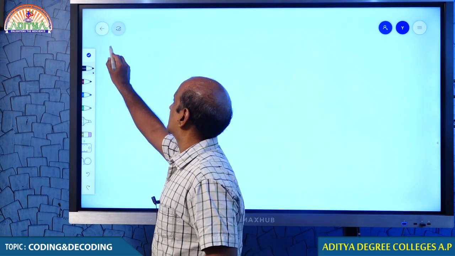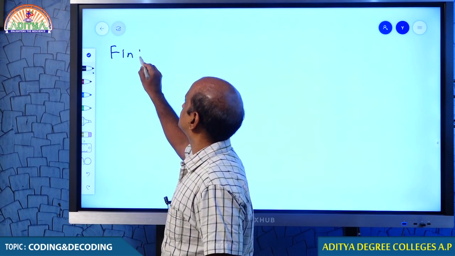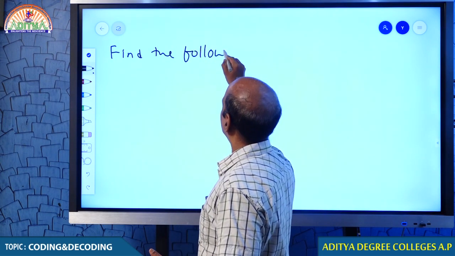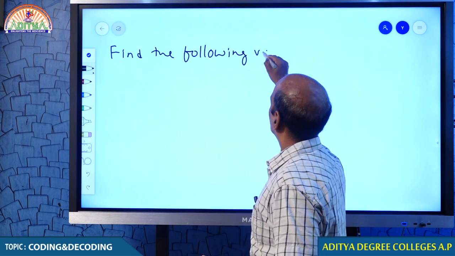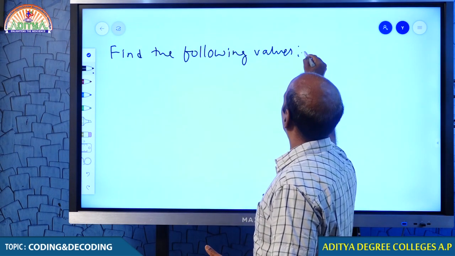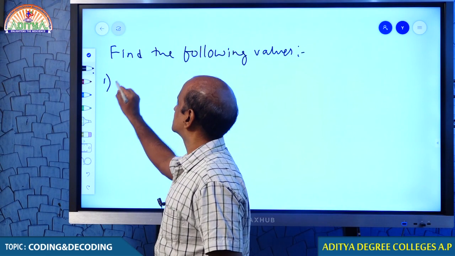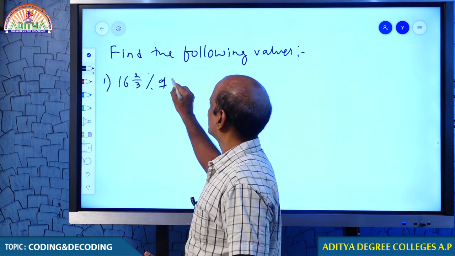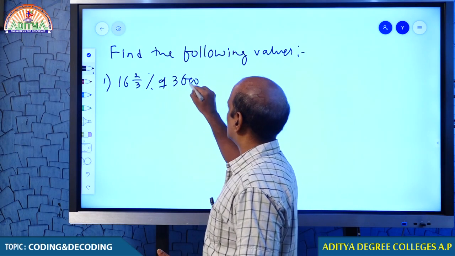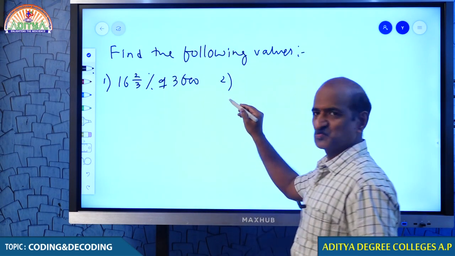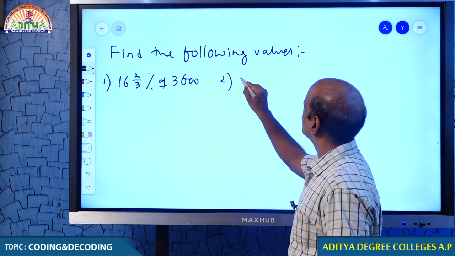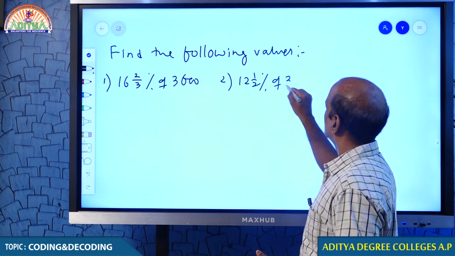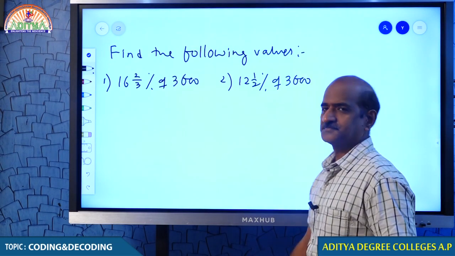Find the following values. Come on student, here it is. 16 2/3% of 3600. Come on man. 12.5% of 3600.